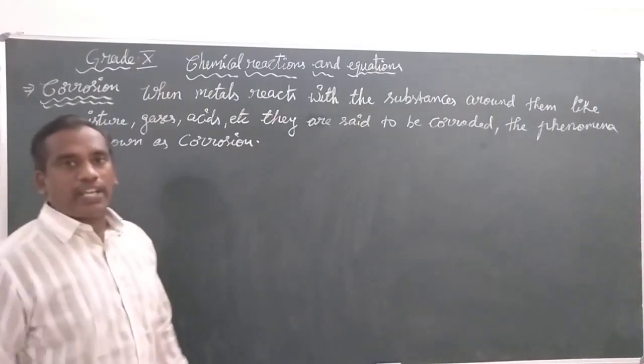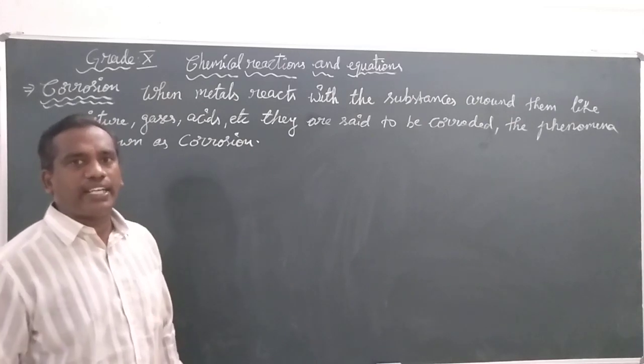We have taken one example right now. What is the example we have taken?